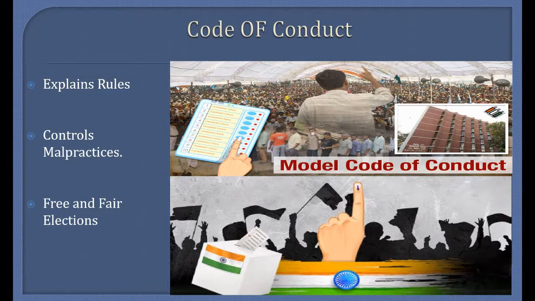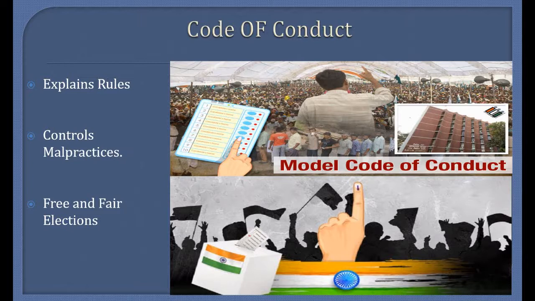With this code of conduct, the Election Commissioner uses its power to control malpractices during the time of election. Even the government cannot violate these rules. In the last few decades, due to the strict observance of the code of conduct, elections have become more credible.